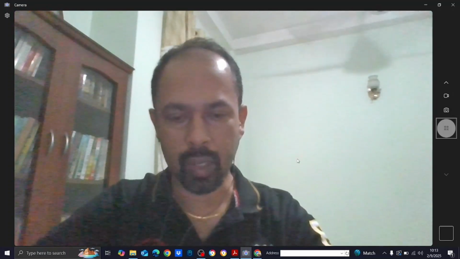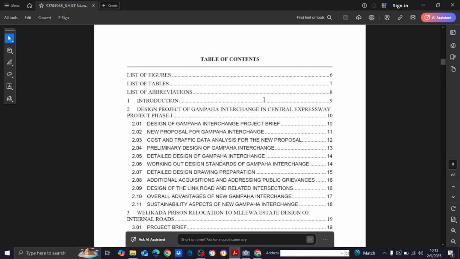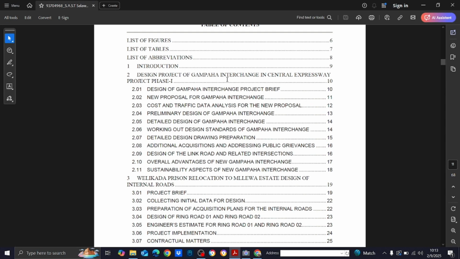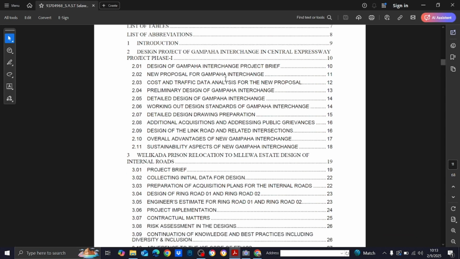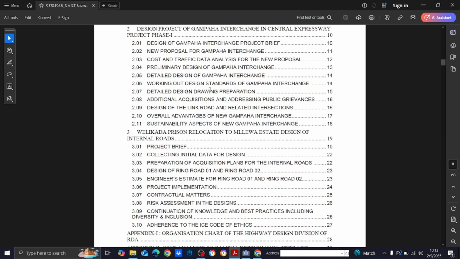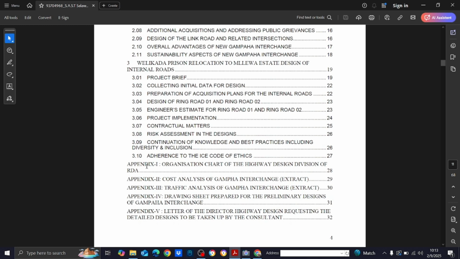So when we come to the report, now this is my career appraisal report. You have to have only two projects, remember, not three. They say one or two projects, right? So it can be either one or two. If you can fulfill all your attributes within one project, that is also perfectly okay. Otherwise it is two projects, but not more than that, right? And then these are the appendices.